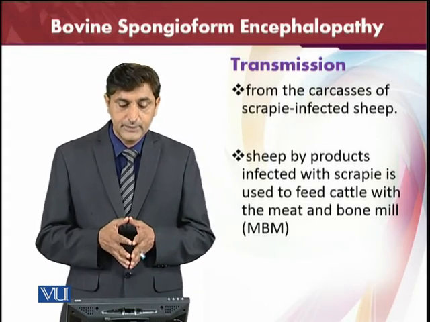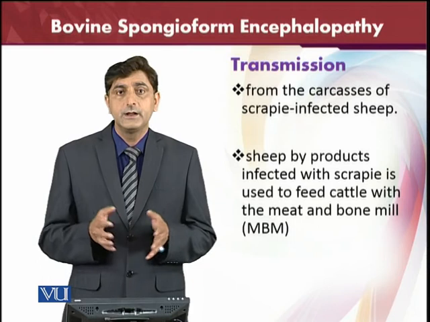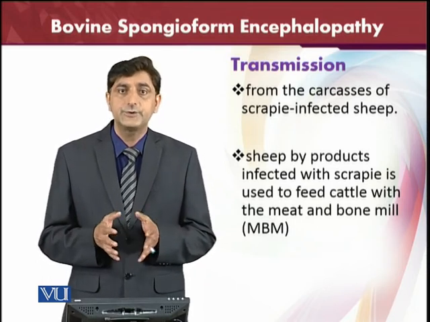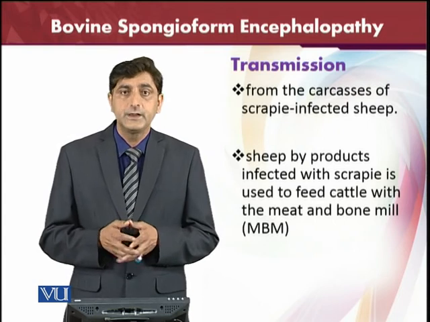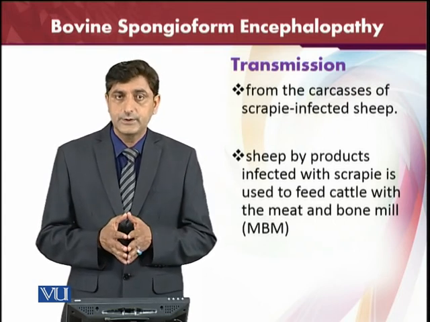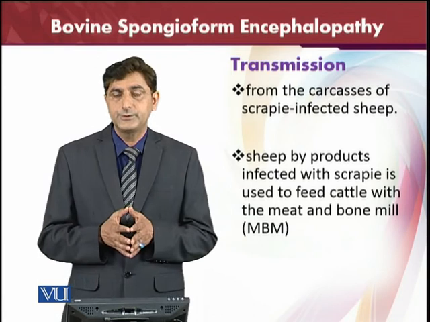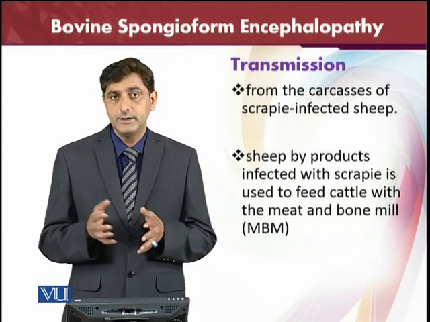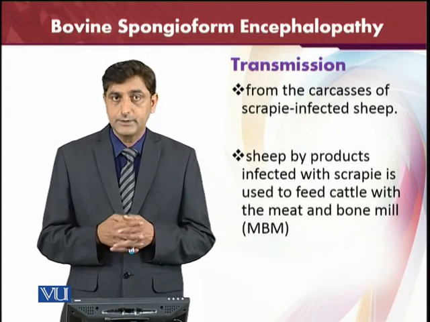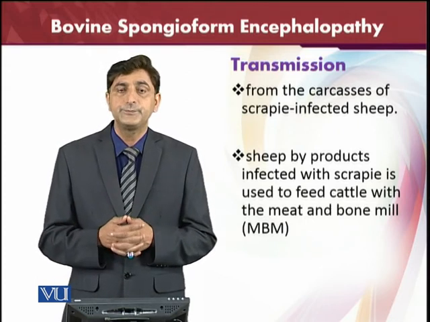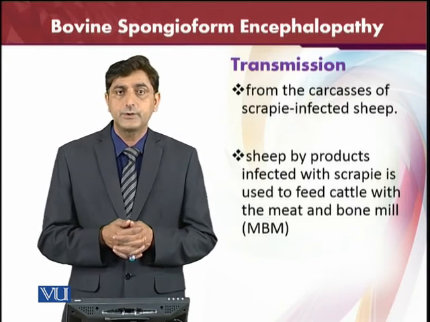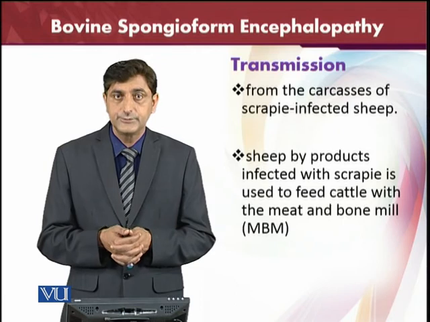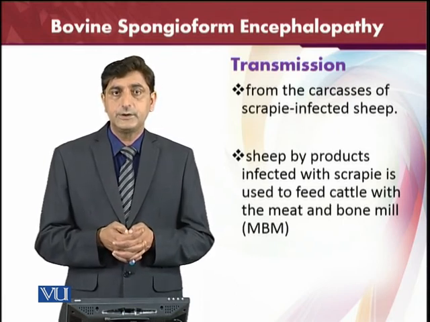Of course, it is transmitted from the carcass of the scrapie infected sheep. Scrapie is another disease which is caused in the ovines, in the sheep, and which is also a spongiform encephalopathy. If the disease is transmitted through the carcass, it can easily be transmitted from one animal to another, and also from the sheep to the bovine, because the disease is caused by proteins, and those proteins are capable of causing scrapie as well as encephalopathy in the bovines.